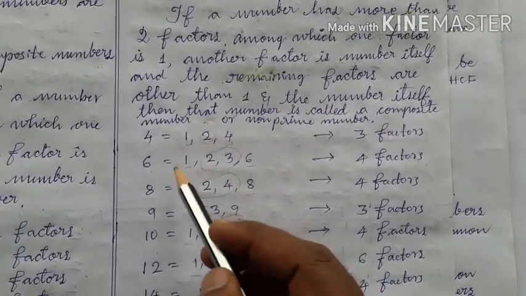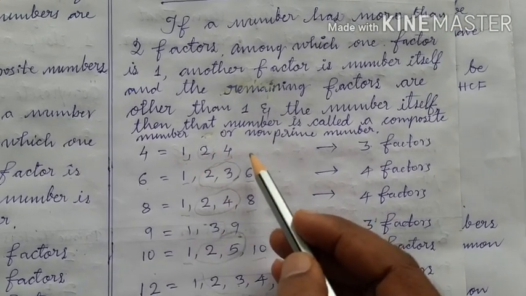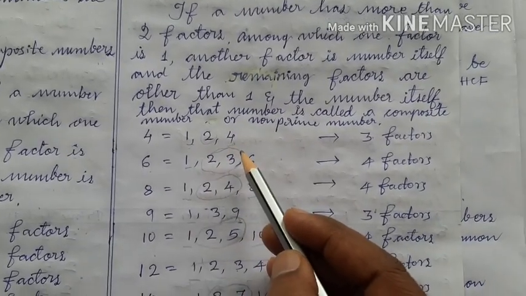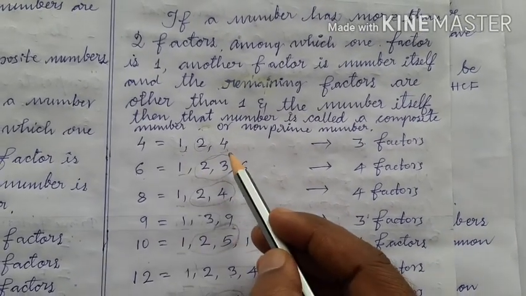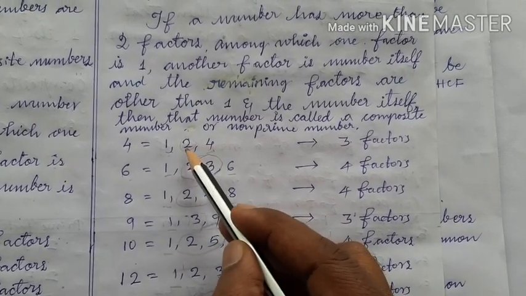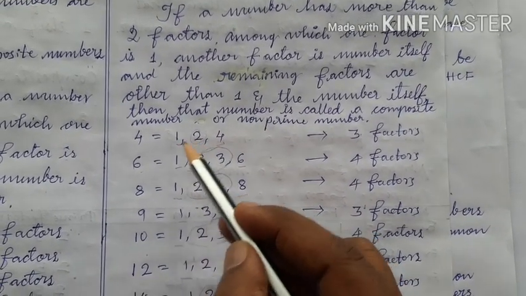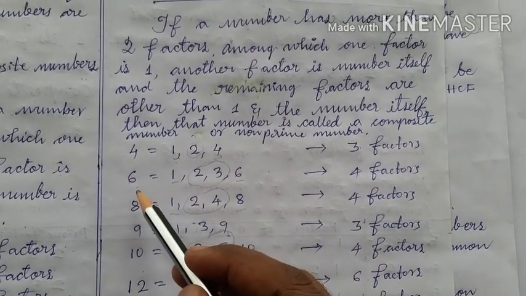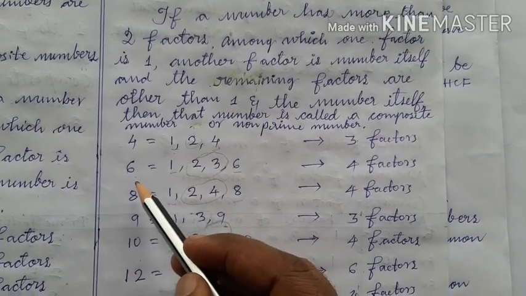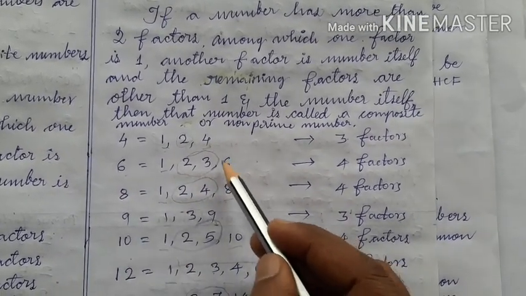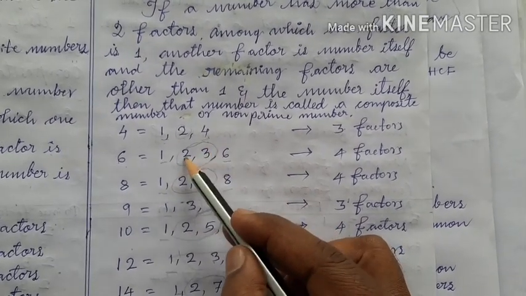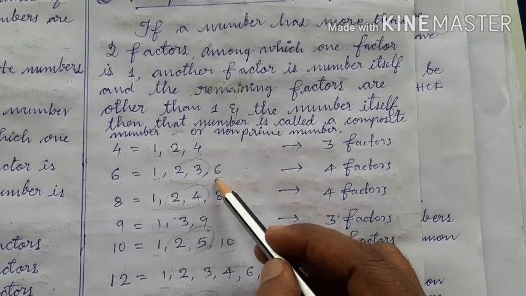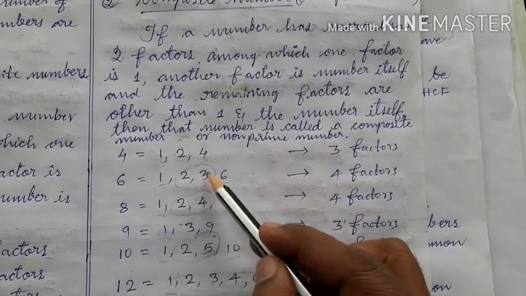See here, children. 1, 2, 4 are the factors of 4, or 4 is divided by 1, 2, 4. Means by 1, by 4, means by itself, and also by another number 2. Okay? Here, 1, 2, 3, 6 are the factors of 6. Which also means 6 is divided by 1, itself, and also by other numbers. Which are other numbers? 2 and 3. Okay? 6 is divided by 1. 6 is divided by itself. And 6 is also divided by other numbers 2 and 3.